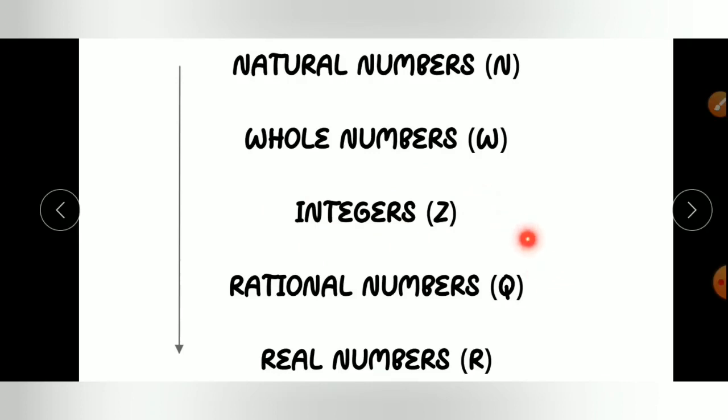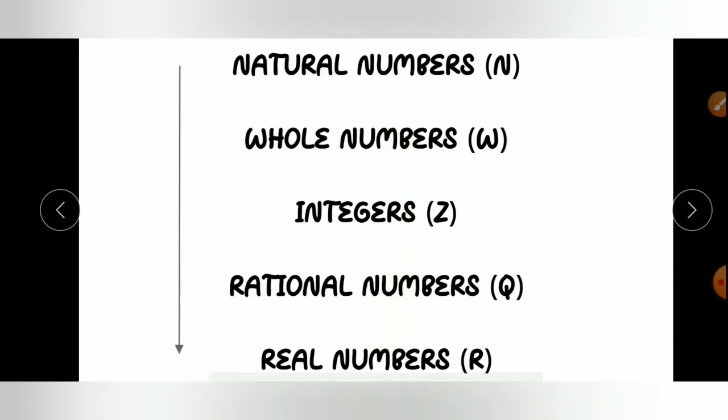This means all integers are rational numbers, and all rational numbers are real numbers, because real numbers are a collection of all the rational numbers and irrational numbers. This means in this way we satisfy the condition: all natural numbers are whole numbers, all whole numbers are integers, all integers are rational numbers, and all rational numbers are real numbers.